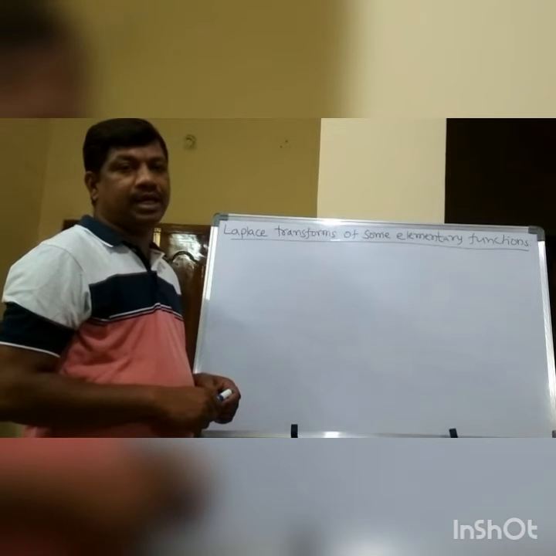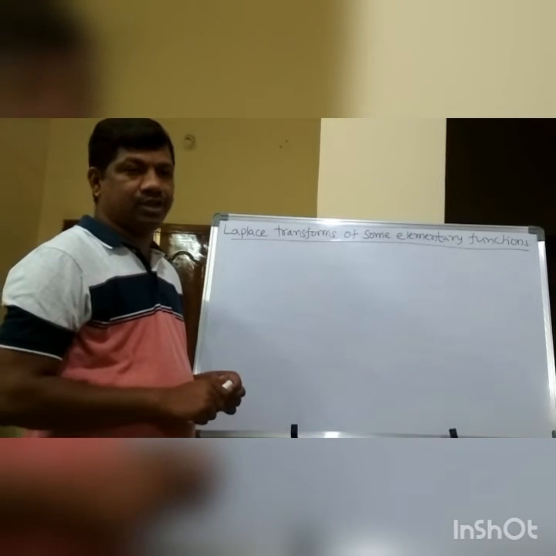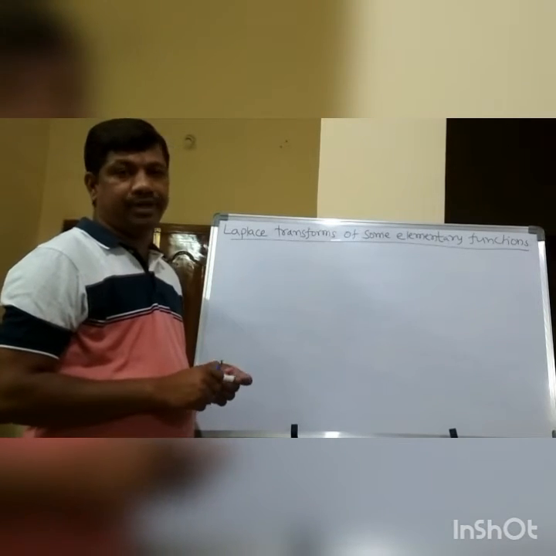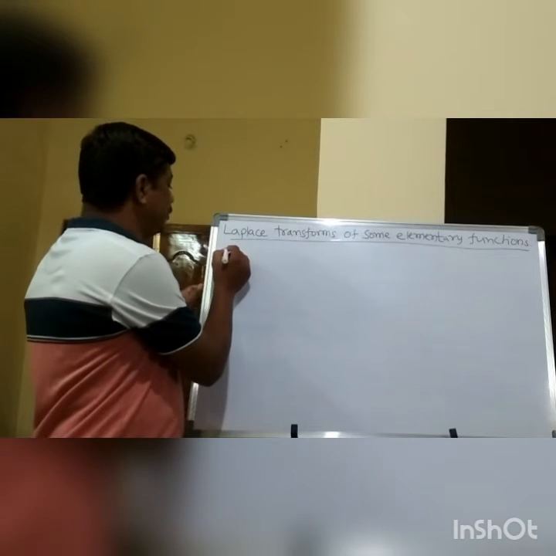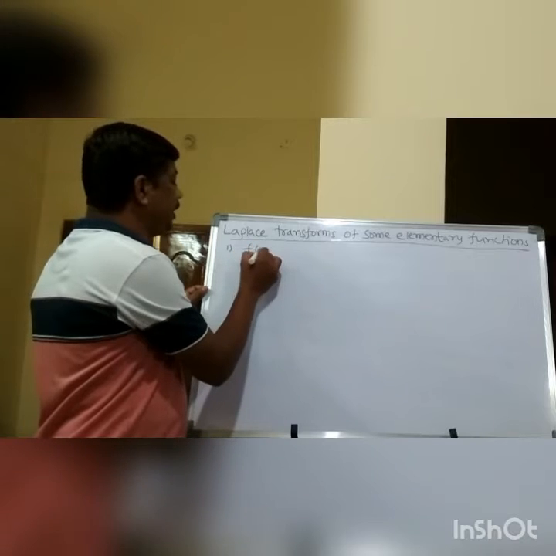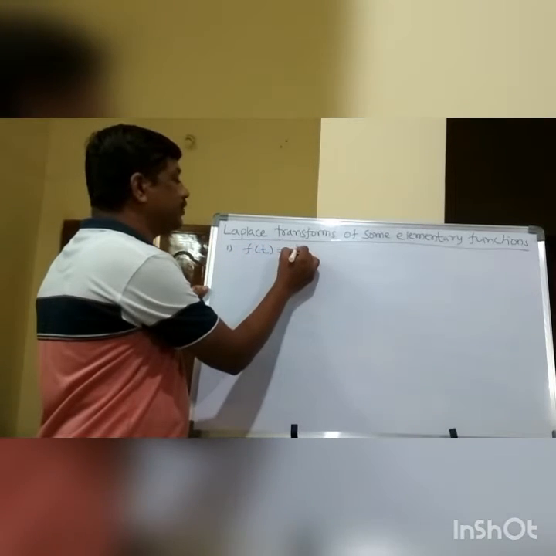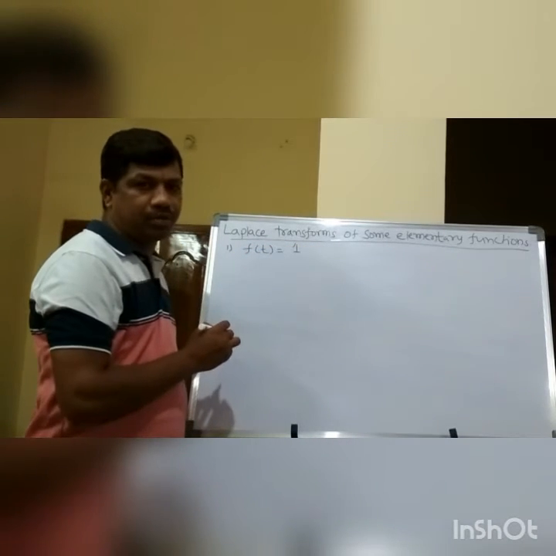Now the Laplace transforms of some elementary functions. How are we able to find the Laplace transforms of elementary functions? Let us see. First I would like to take f(t) equal to a constant, and first of all let it be 1.